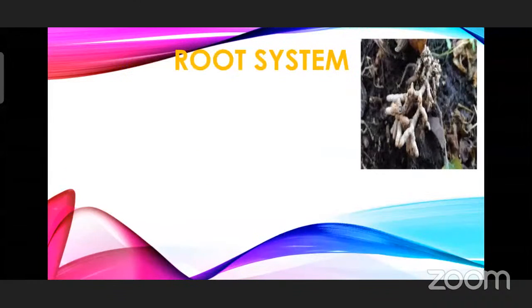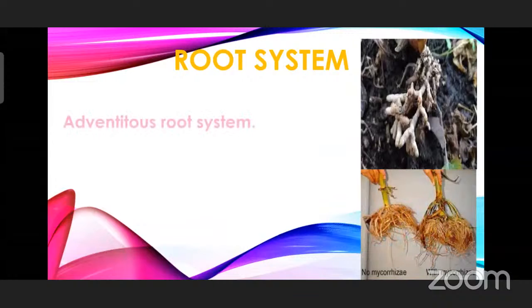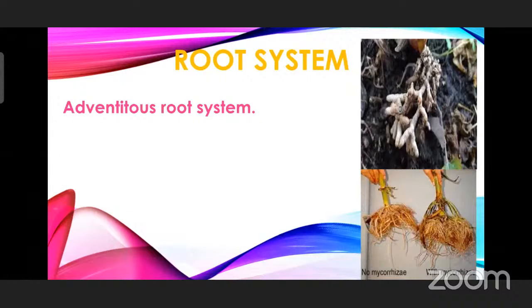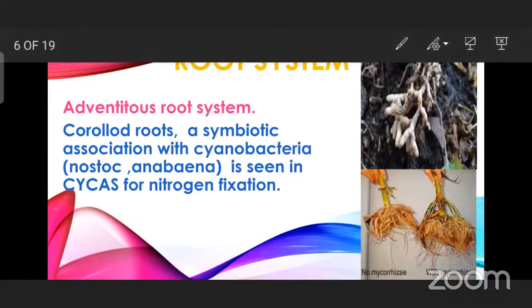Root system we'll see in the gymnosperms. Most of the gymnosperms will be having the tap root system, and you'll see adventitious roots also here. And you can see the most interesting feature, the coralloid root. These coralloid roots are nothing but a symbiotic association with cyanobacteria, that is Nostoc and Anabaena.